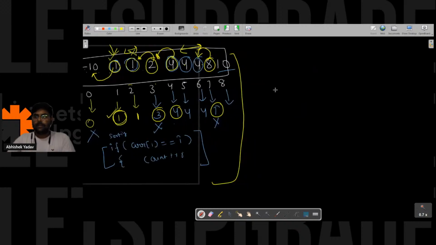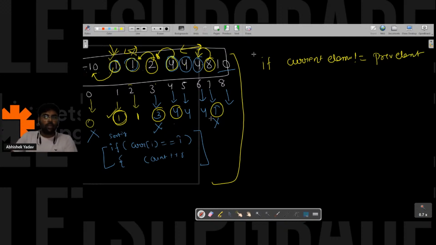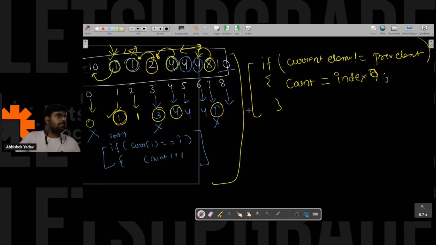That is, if the current element is not equal to the previous element, then in that case, the count of elements that are smaller than the current element is equal to the index value, right, everyone? Yes or no? Please write in the chat if it is clear. Is this point clear or not? Okay, please write in the chat. Clear?